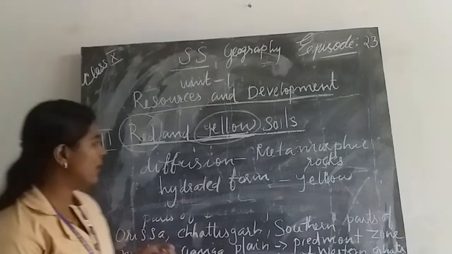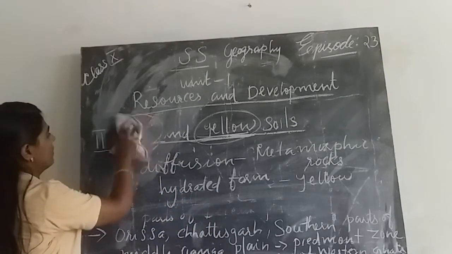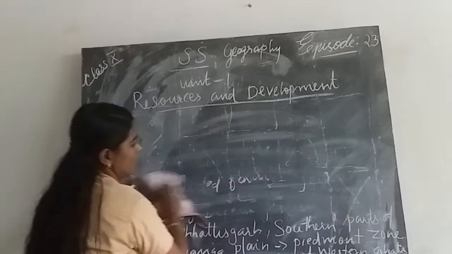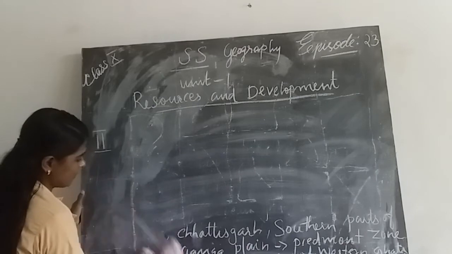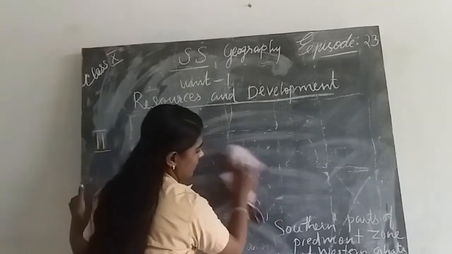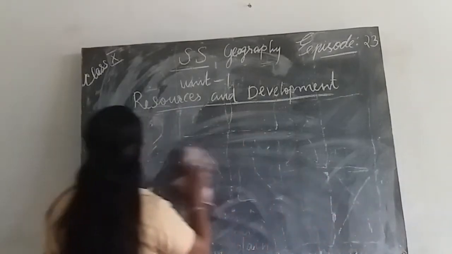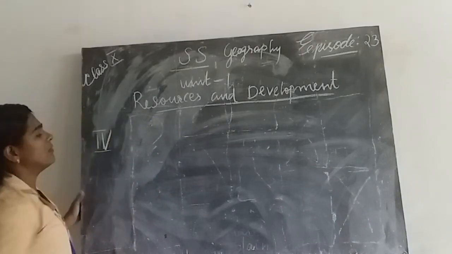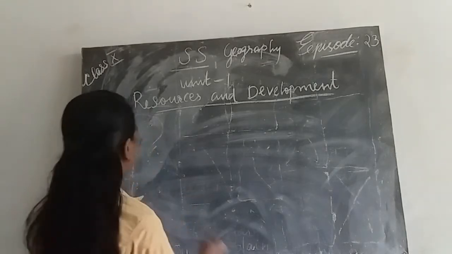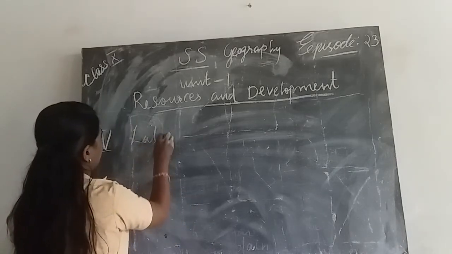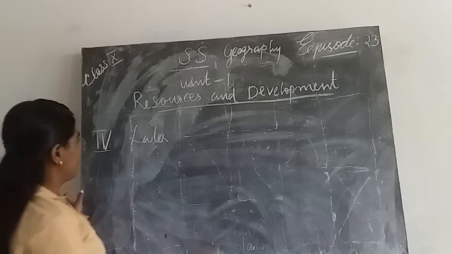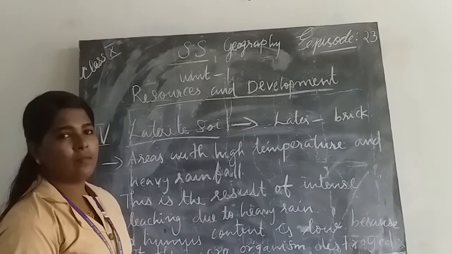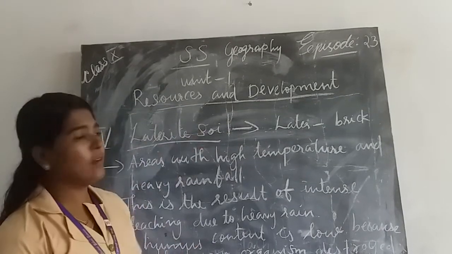Then the fourth one. We discussed alluvial soil, black soil, and red and yellow soil. Then the fourth one, laterite soil.